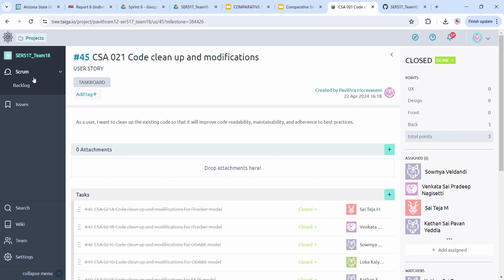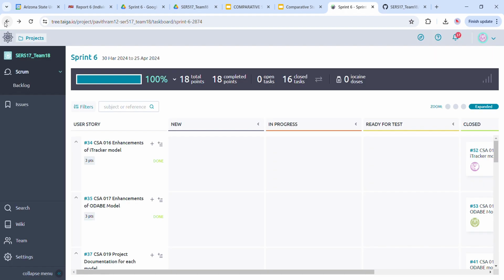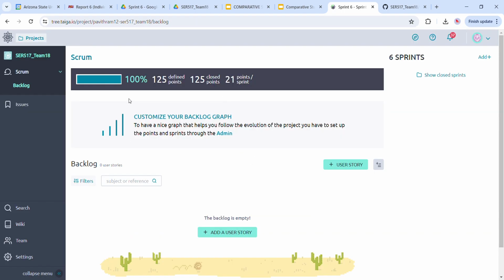So these are all the user stories that we have worked on for sprint 6, and we have met the goals of sprint 6 for enhancing and comparing the results of the three models. This is the burn down chart. We have closed the sprint and successfully completed it. As of now we don't have any backlog. As this is the last sprint, we have concluded everything: the documentation, the implementation, and the enhancements of all three models, and we have shared it with our professor Abdullah Marbid.